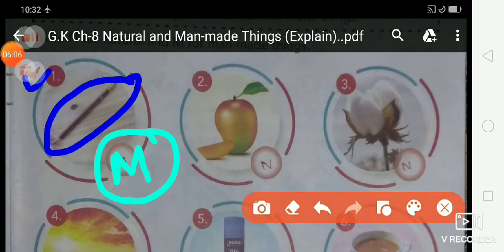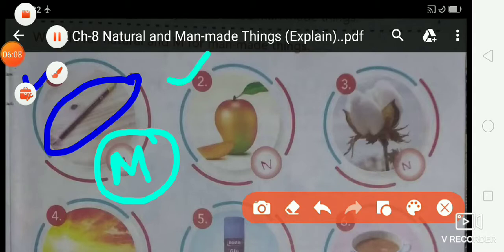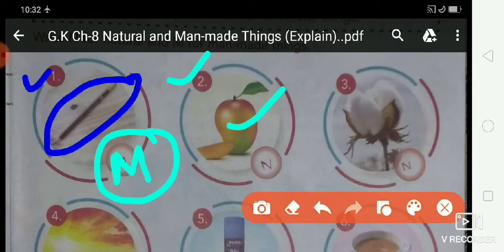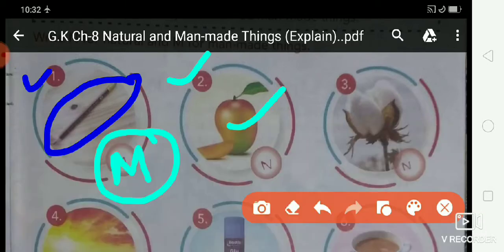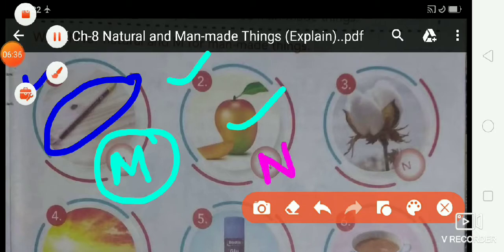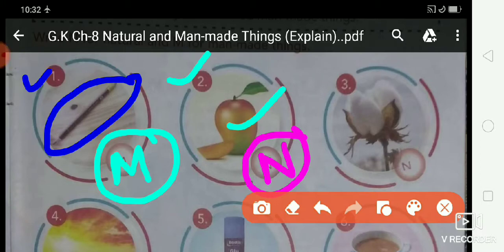Is that clear, students? Now second one, mango. What is this? Mango. Do you know, students? Is a mango a natural thing or a man-made thing? So write the letter M or N. So mango is a natural thing. So write here letter N. Mango is a natural thing.